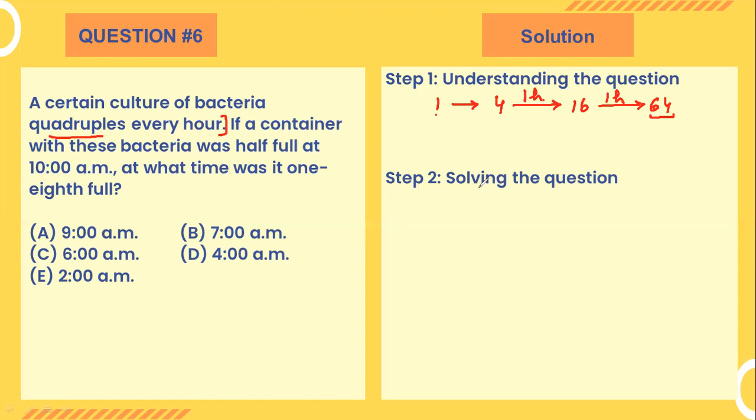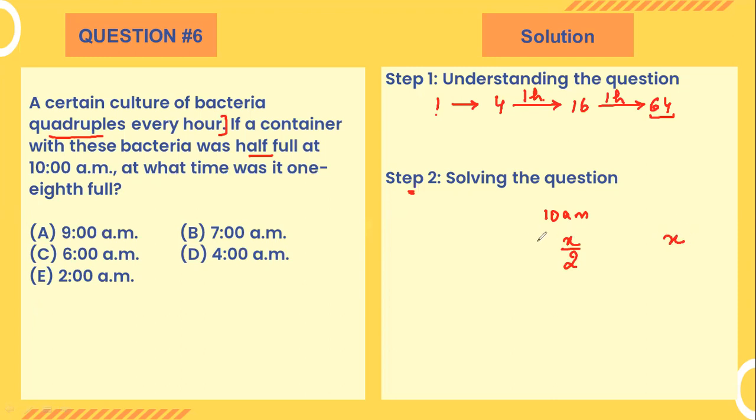Now let's understand step 2 and try solving. The question says that the container is half full at 10 o'clock. Let's say the total population is X. So at 10 o'clock, the population is half of the complete population, which we have taken as X.